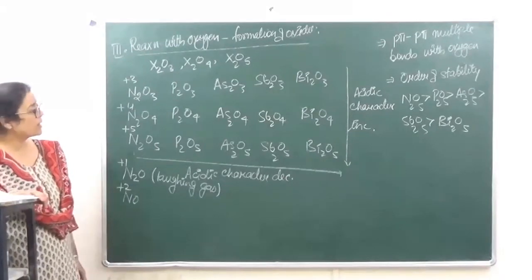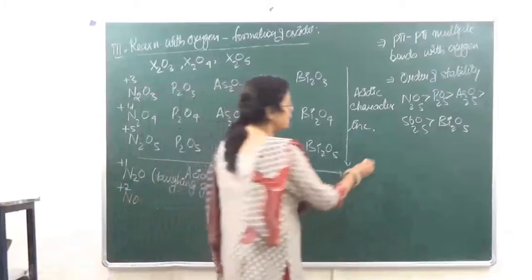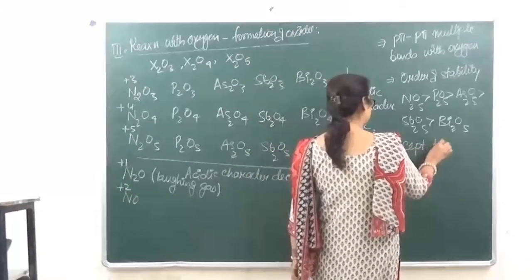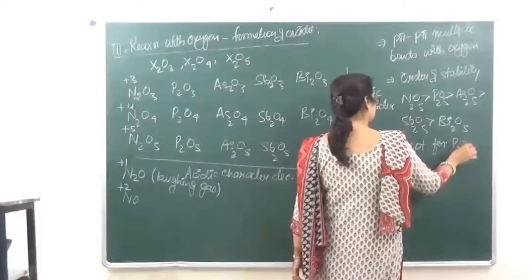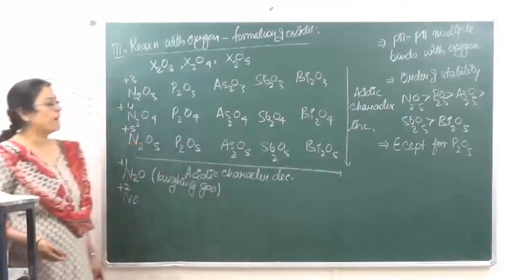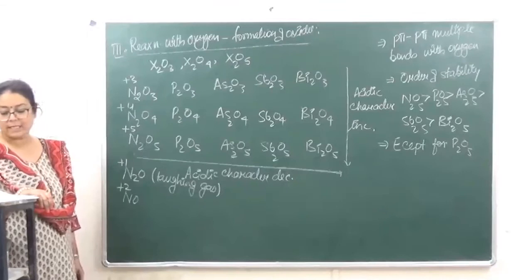Okay? Now, when we are talking of oxidizing properties, we say except for P2O5, all others are going to show oxidizing properties.